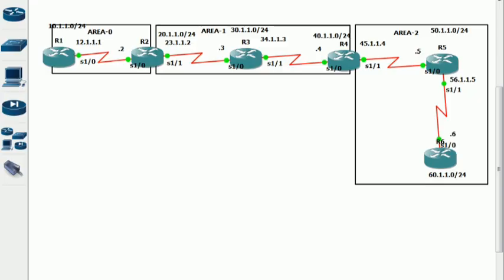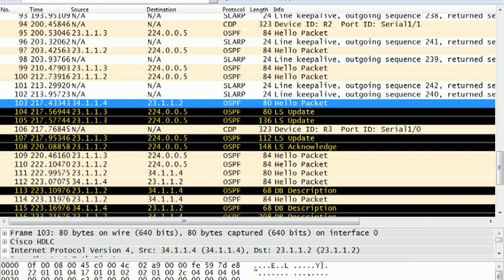If you multicast it, it will be received by R3 only, and R3 will not advertise it in the direction of R4. That is why it is mandatory that in the case of a virtual link, all information is unicasted. So this time you can see that hello packets were unicasted.